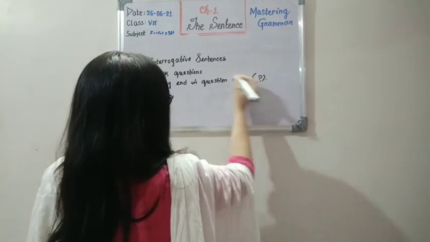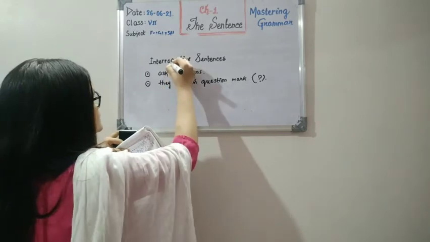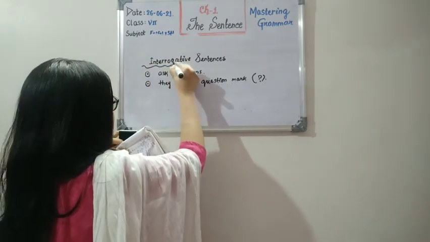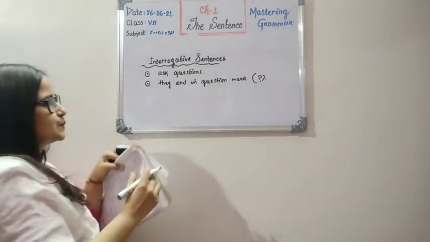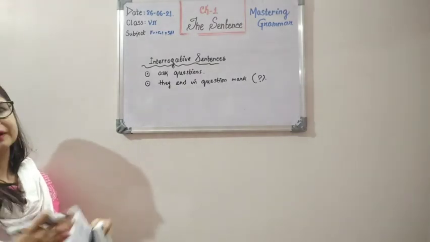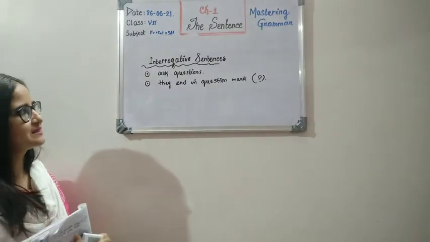These are the two important things you must know about interrogative sentences before we move ahead with the rest of the explanation.